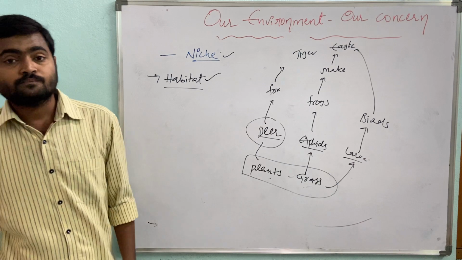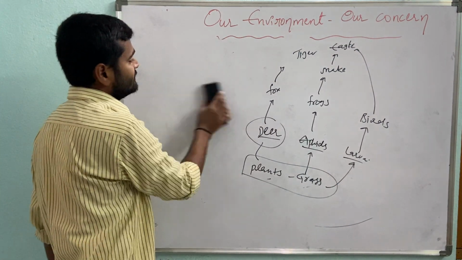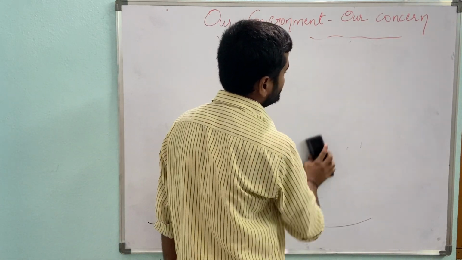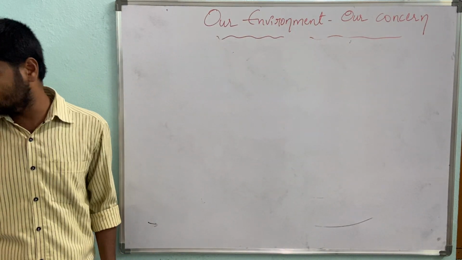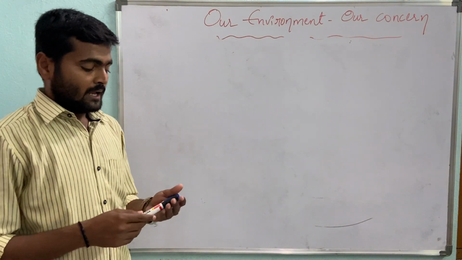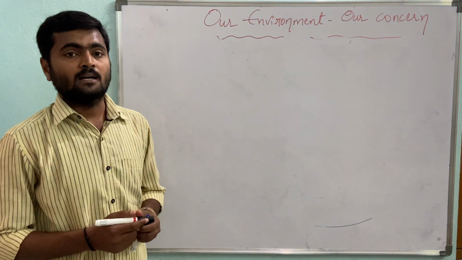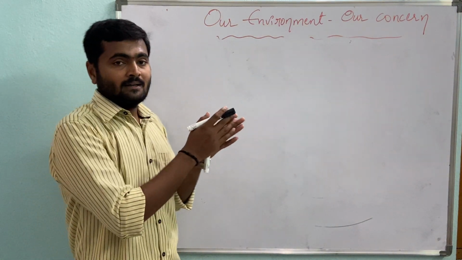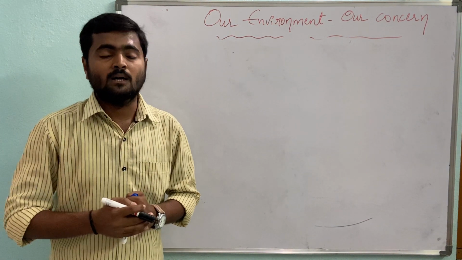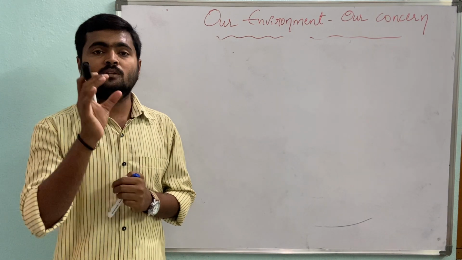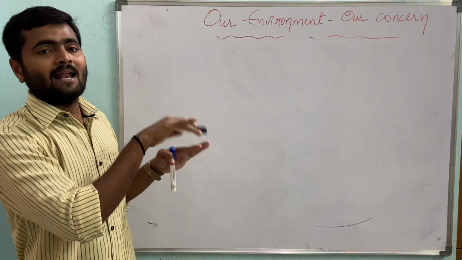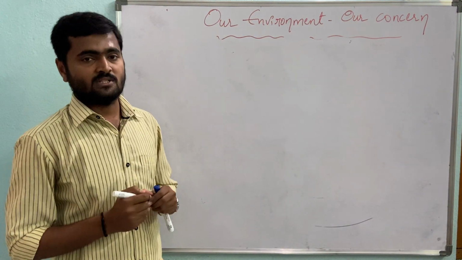Okay, next, the relationship between the living organisms is also explained by using pyramids. So what are pyramids? Generally we have seen pyramids in Egypt, and this pyramid concept is used for establishing the relationship in living organisms, how the food is transferred from one level to another level. So it is another graphic representation like a food chain.